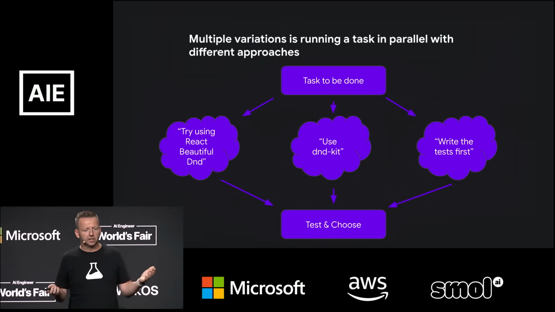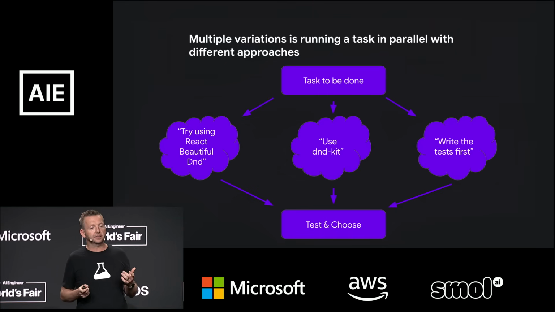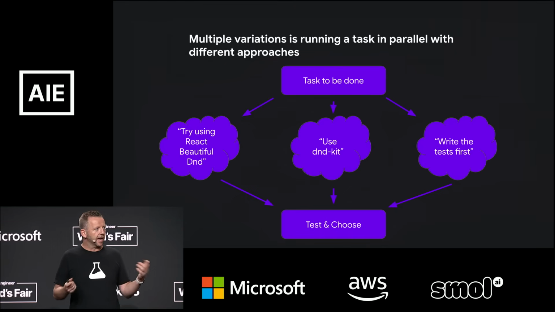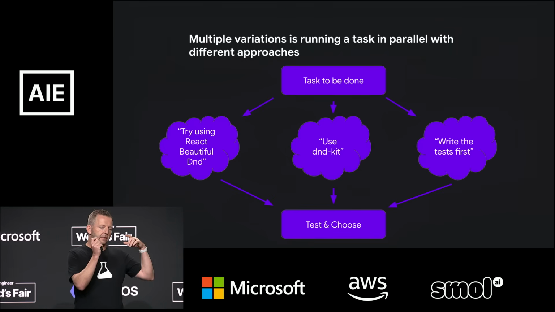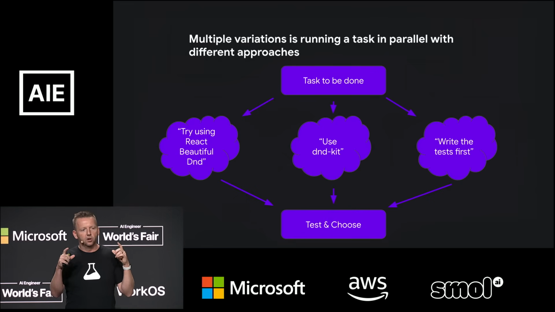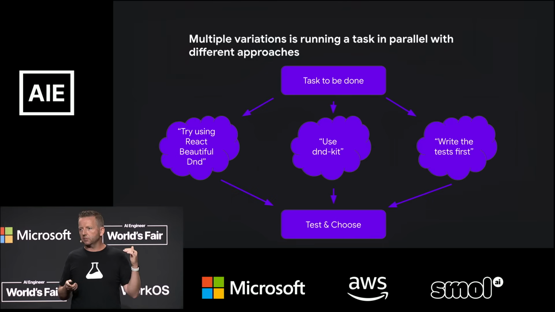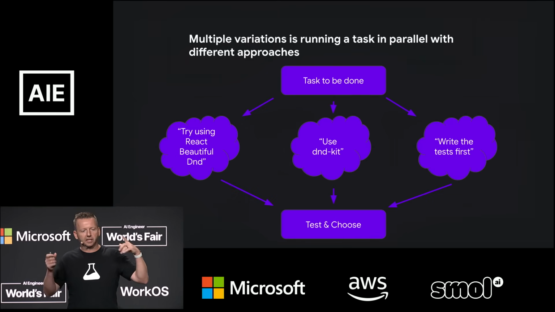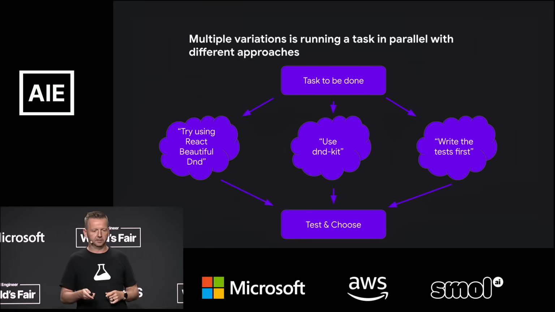So for example, we see lots of people who are working on a front-end test, and they're in a React app, and they're saying, I'm adding drag and drop. Maybe try it using this library, React Beautiful DnD, or maybe use DND Kit, or maybe try it using the test first. And in this parallel asynchronous environment, you can just spin up multiple agents at the same time. They can try it, they can easily come back together, choose the best one, and you're off to the races.